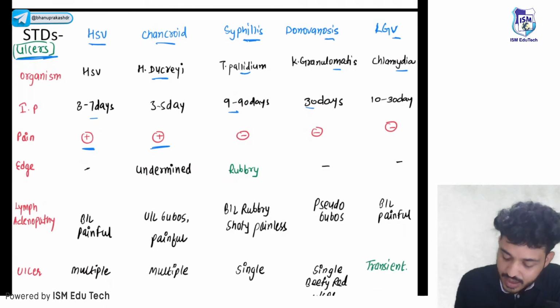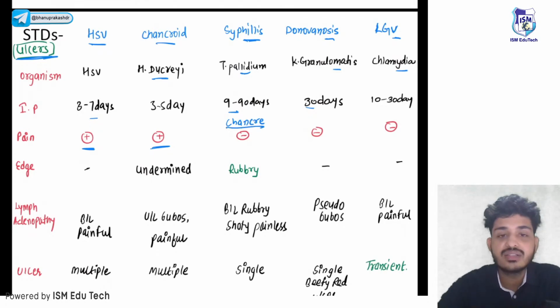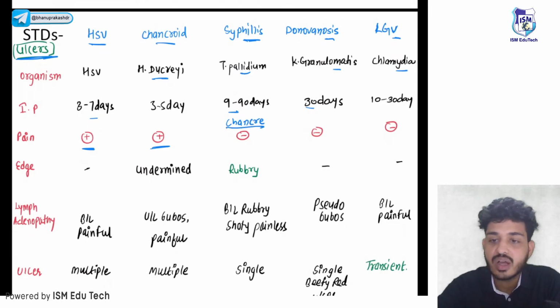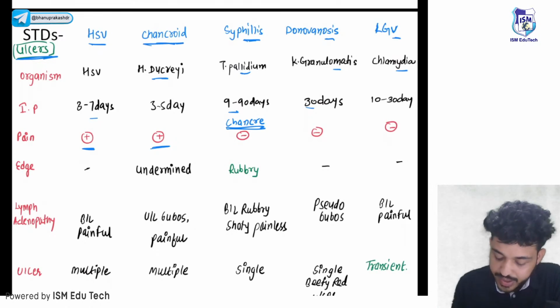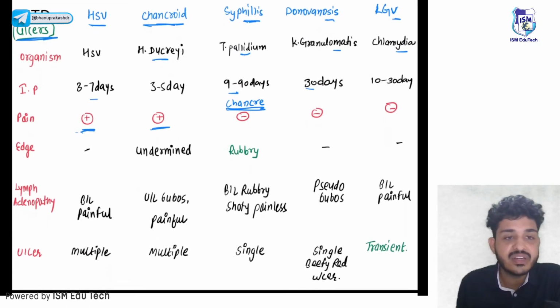In syphilis, the ulcer is known as chancre. Remember, you can remember that chancre is painless. Chancre ko pain nahi hota. Painful will be chancroid. So there are only two ulcers that will be painful. First one is your HSV, second one is your chancroid.